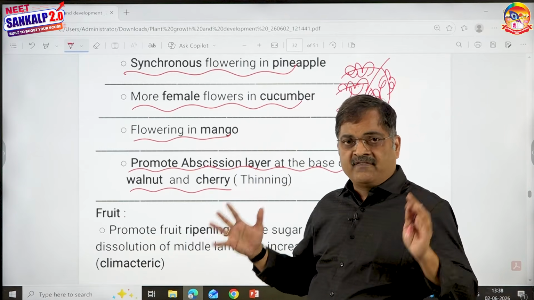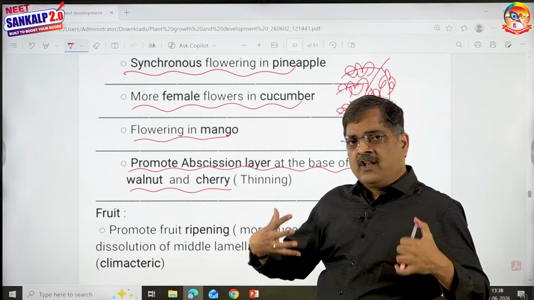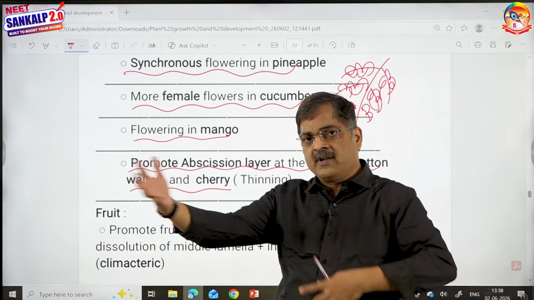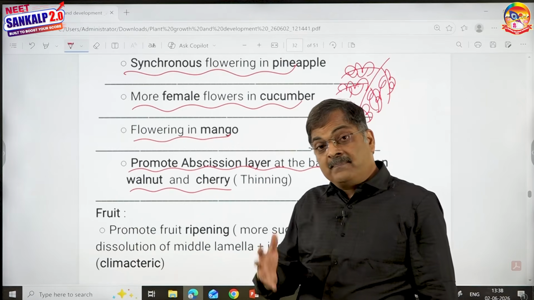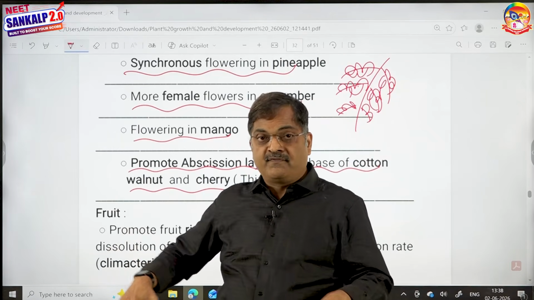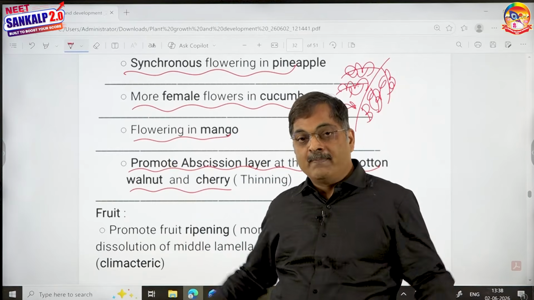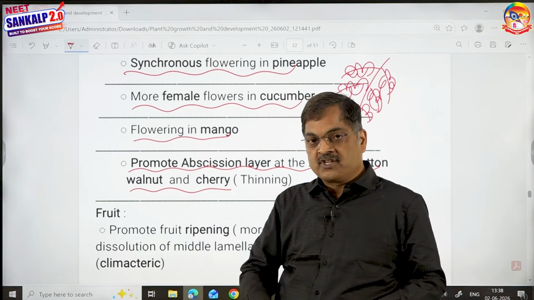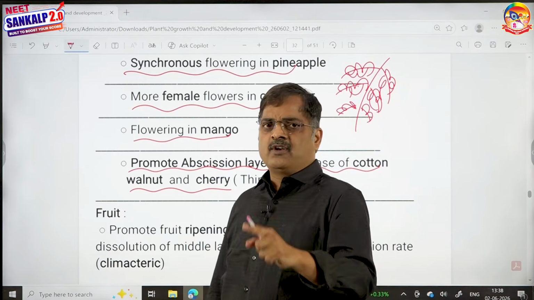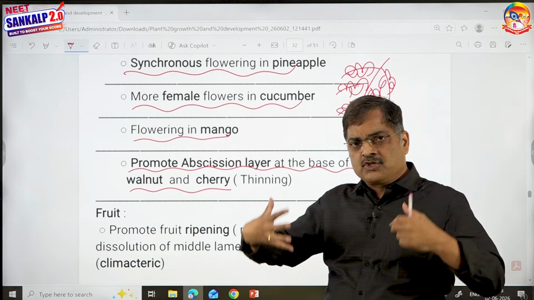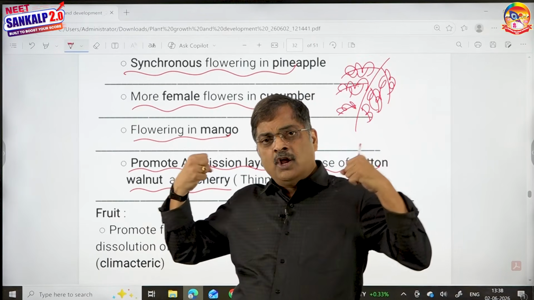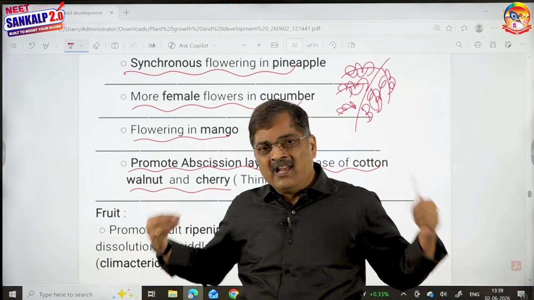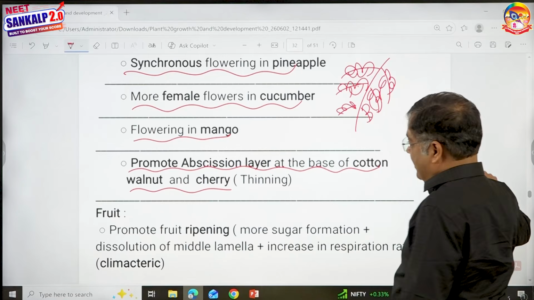Imagine if a plant has got 100 flowers. Then the flowers will not grow properly in size because there is a lot of competition among 100. All the nutrients should be properly supplied to 100. Imagine if the number of flowers is decreased from 100 to 50. Then naturally the 50 flowers can grow better. So some flowers have to fall down. That is by inducing the abscission layer. So is ethylene helping the plant? Absolutely. It is allowing the flowers to gain proper size and show their characteristics more properly by decreasing the competition, by eliminating some flowers. Thinning of cotton, cherry and walnut.